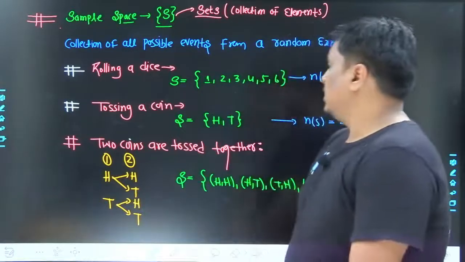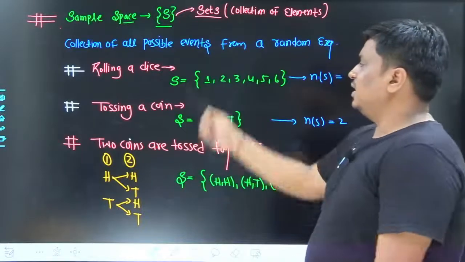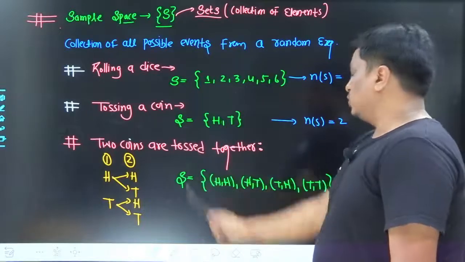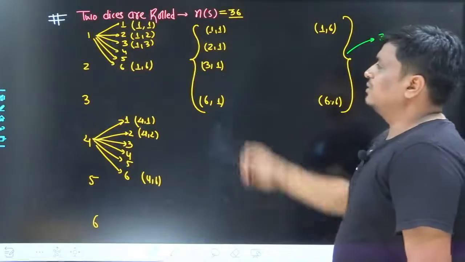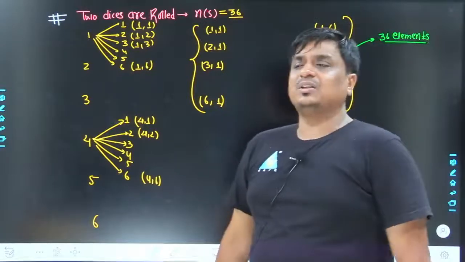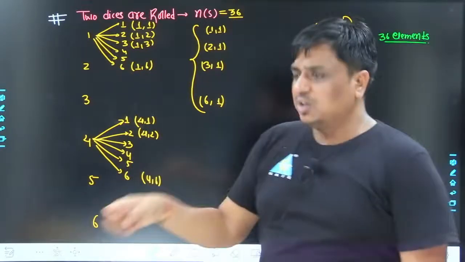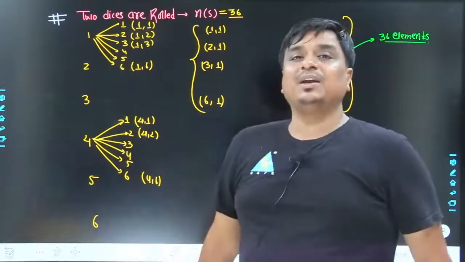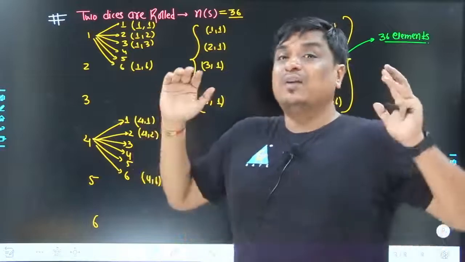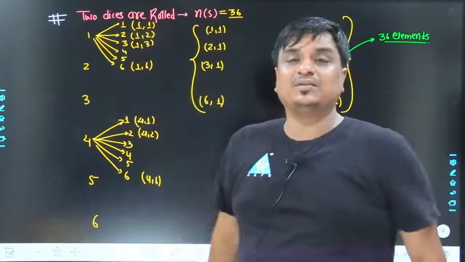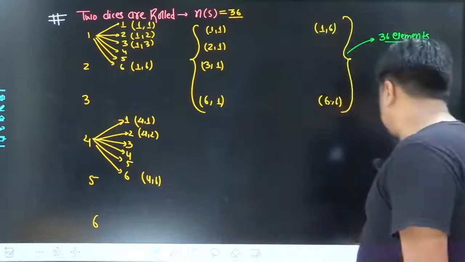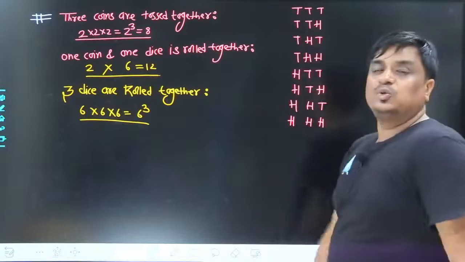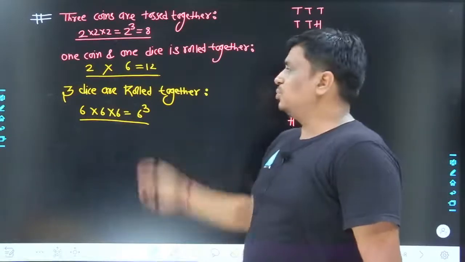Within the sample space, a few examples are also taken. Rolling a die, 6 elements we had within the sample space. Tossing a coin, 2. Tossing 2 coins, 4, and similarly rolling 2 dice is 36. So the vital impact which I wanted to bring out of it is the multiplication. Whenever two independent events take place, and if you want to club them together and form a single sample space, in that case their outcomes get multiplied. Same like this, 3 coins tossed together, there the 2, 2 and 2 get multiplied thrice, and put together the result is 8.